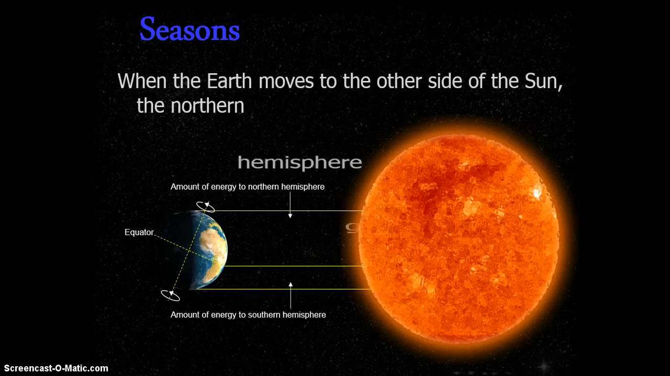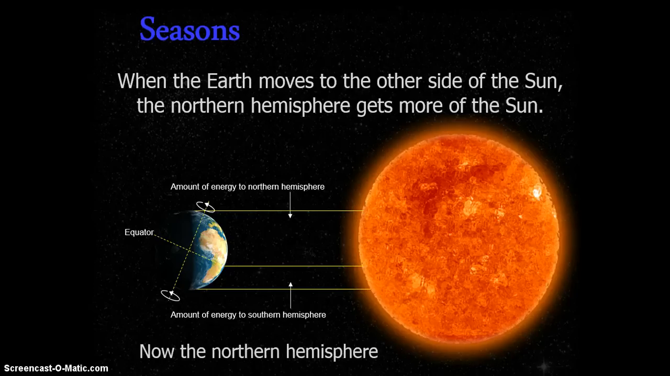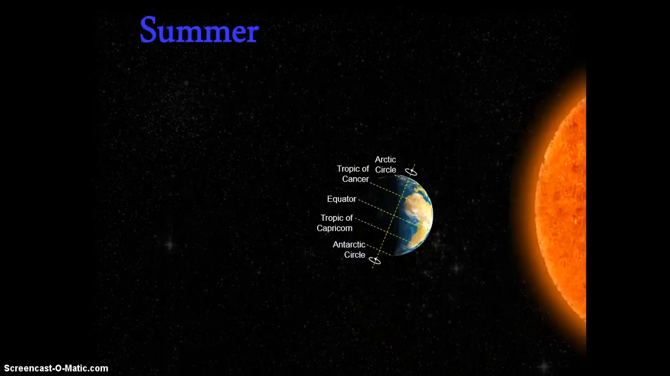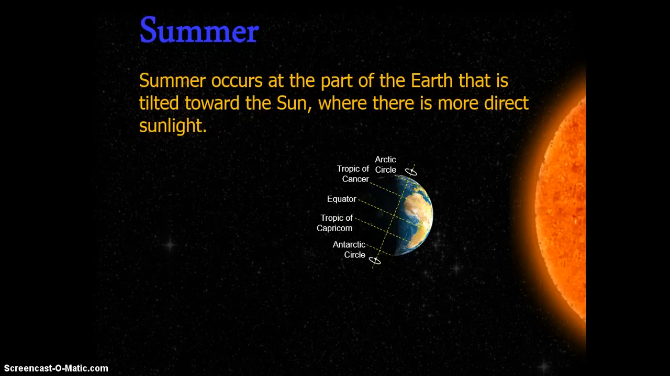This is showing when the Earth moves to the other side of the sun, the northern hemisphere gets more of the sun. Again, the same type of diagram, but it has switched now. So we have more energy coming from the sun to the northern hemisphere. So the northern hemisphere would be experiencing summer at this time. Summer occurs at the part of the Earth that is tilted toward the sun, where there's more direct sunlight. More direct sunlight equals more heat as well.